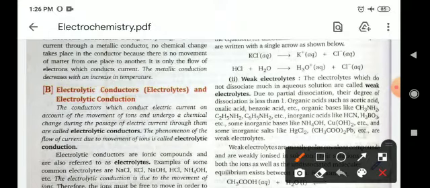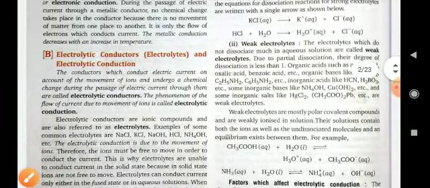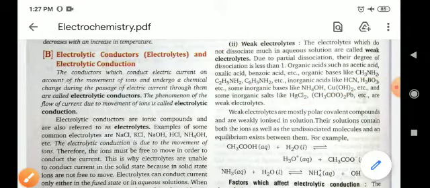And the other type of electrolytes are weak electrolytes, in which the dissociation is very slow. So this type of electrolytes are known as weak electrolytes. Examples of weak electrolytes are methylamine, ethylamine, phenylamine, and other compounds like ammonium hydroxide, copper hydroxide, mercurous chloride, etc. Okay, so these are the basic examples of some weak electrolytes.